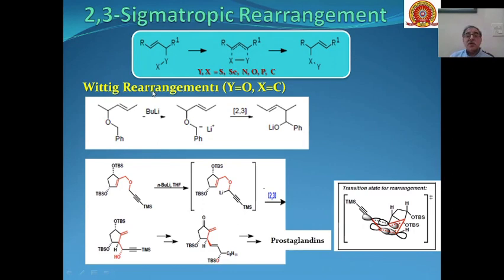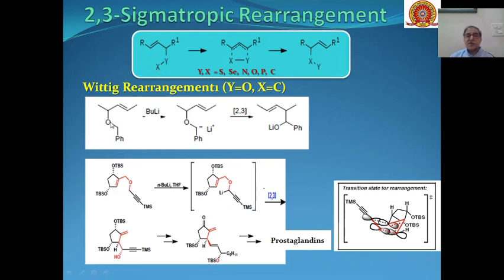Then is the Wittig rearrangement. Here Y is oxygen and X is carbon.